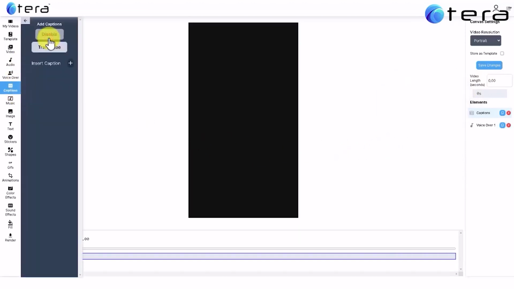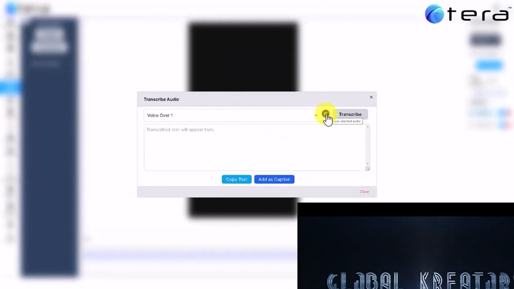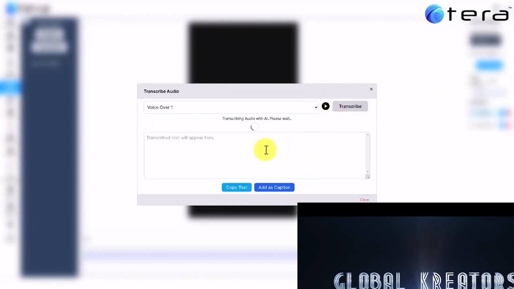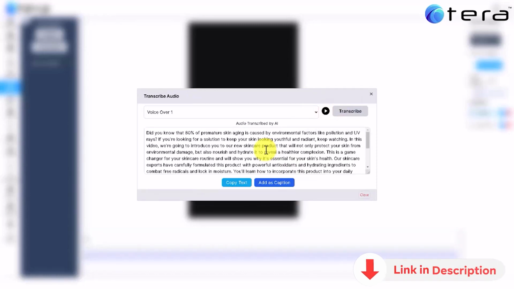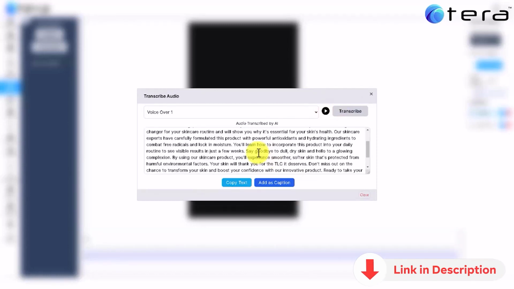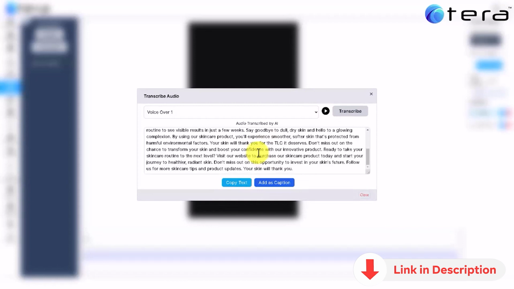Click on Enable, click on Transcribe, select the VoiceOver one. You can play the audio to make sure it is the right one, and click on transcribe. By the power of AI, the video script will be perfectly transcribed. You can do this even with any other voiceover file you upload.